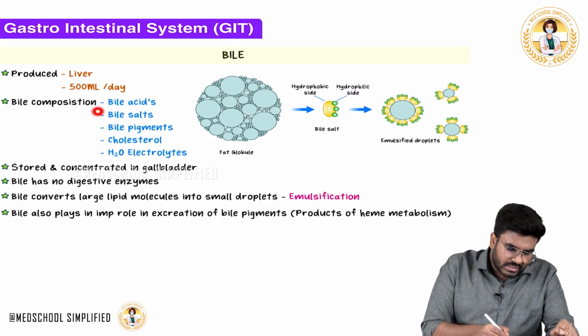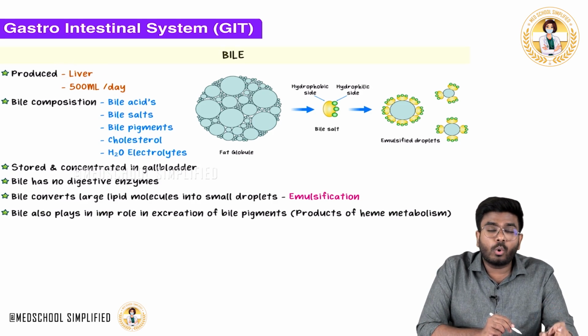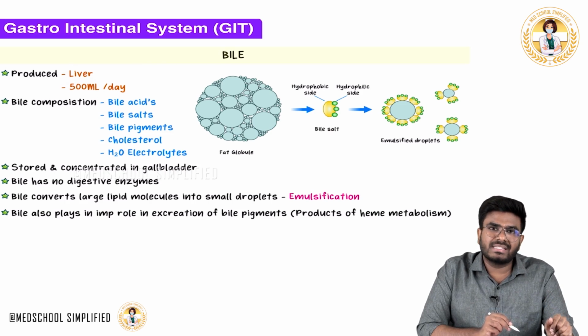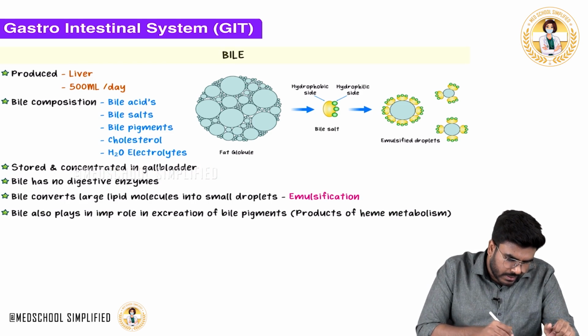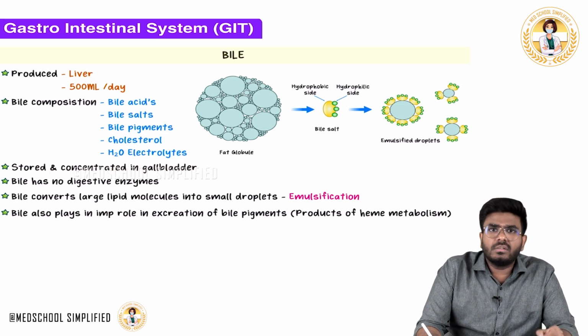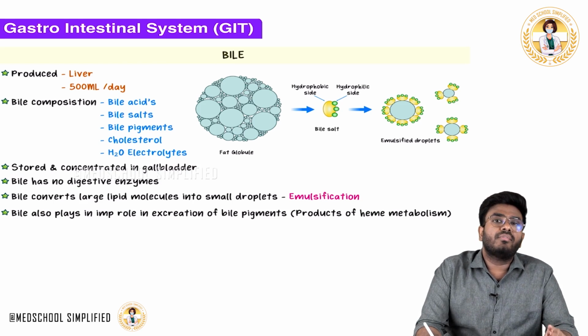Now, this bile is produced from where? Bile is produced from the liver, and where is it getting stored? Bile is stored and concentrated in a small pouch, a small bag called the gallbladder. So the gallbladder stores and concentrates the bile. If someone asks you, does bile help in digestion? Yes, it helps in digestion of fats.